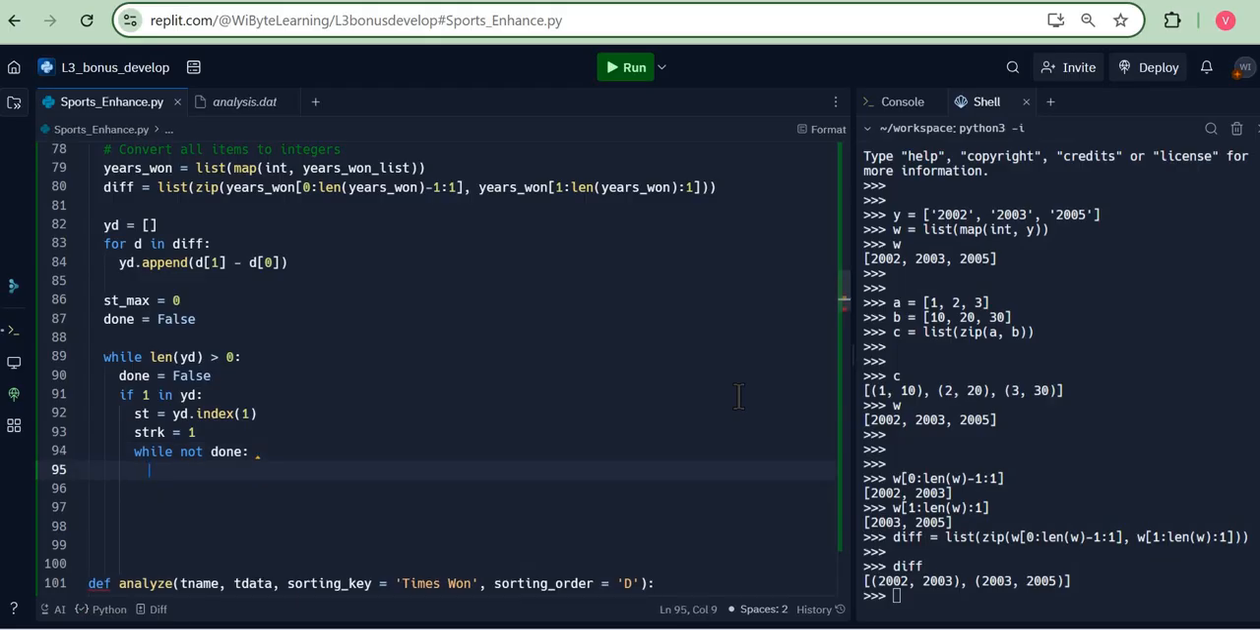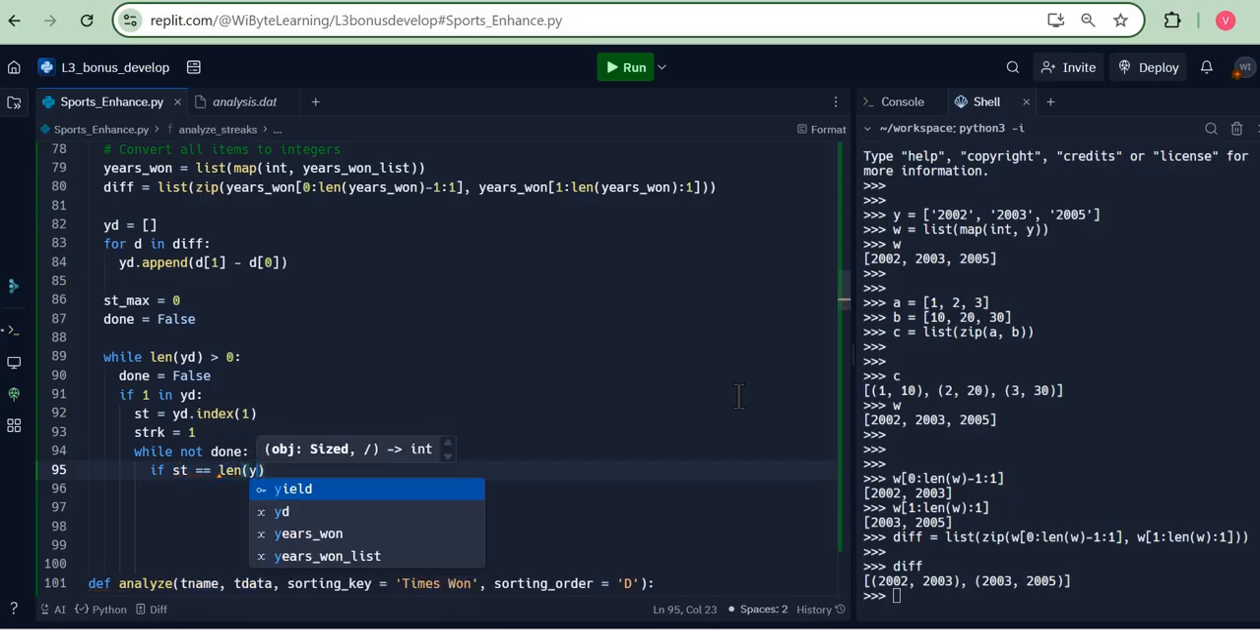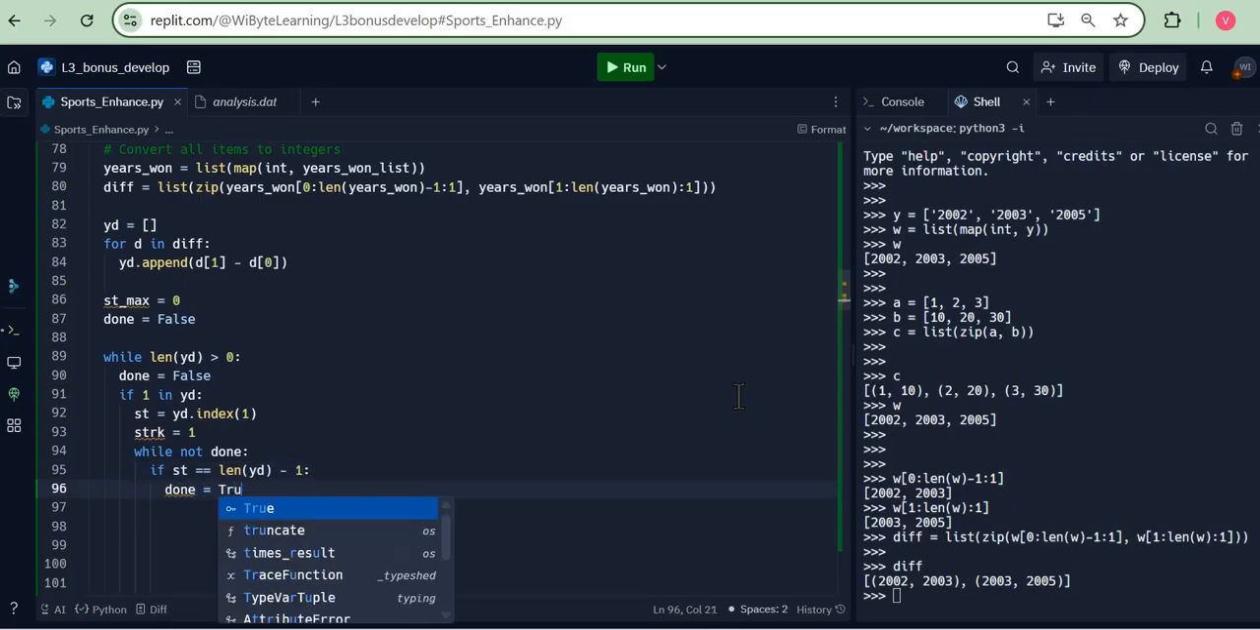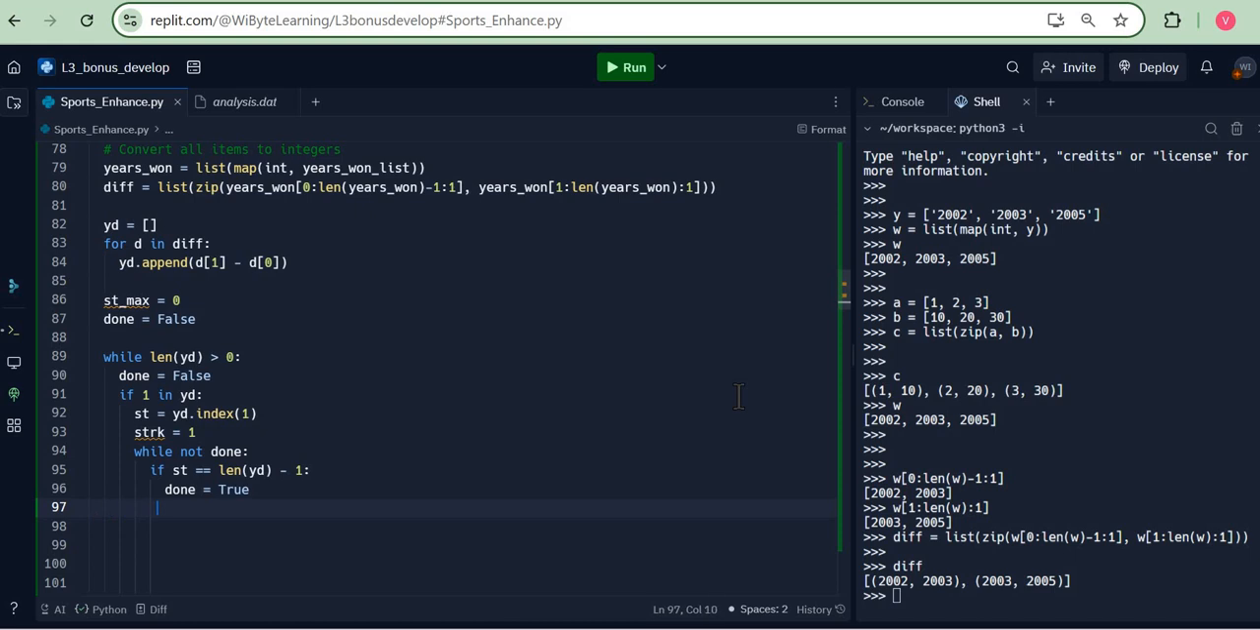Look, if I have reached the end of the list, so basically, if st is equal to len of yd minus 1, which means that I've reached the very end of the list. If that is the case, well, I have nowhere to go, so I set my done to true. On the other hand, if I find that my streak is broken, so let's say I find that yd st plus 1 is not equal to 1, well, this is the case of streak broken. So again, I set done equals to true.